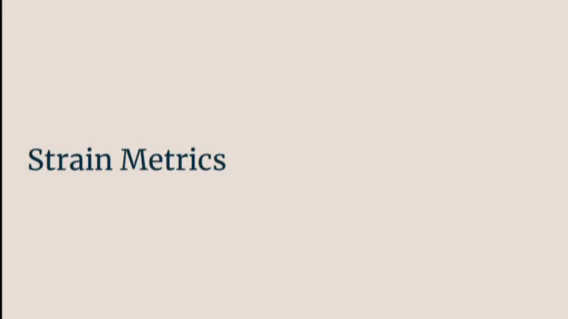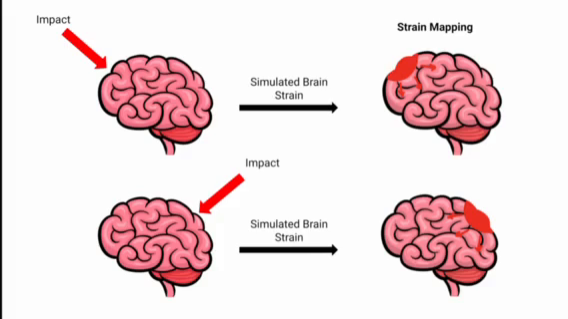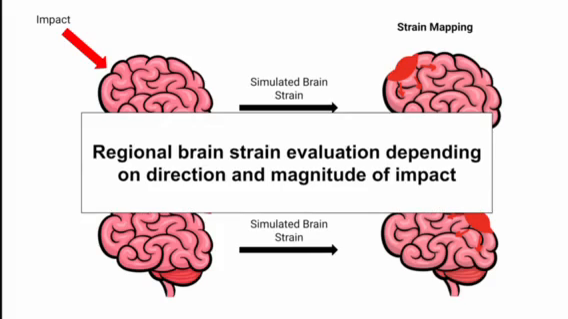Okay, focusing on strain-based metrics. Let's say we are modeling impact in two different directions, two different angles. We're simulating that brain strain, and we're going to produce two different strain mappings. It's important to think about this because kinematic metrics don't account for regional distributions and properties based on impact location. However, strain-based metrics that quantify tissue deformations using region-specific properties allow for spatial and directional distributions of strain measures